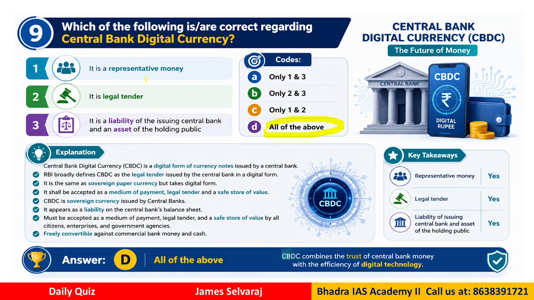Why? Because it is a representative money, it is a legal tender money, and it is the liability of the RBI, because whenever people return the money, RBI has to take it back and give in return some other currency, right? Therefore, this becomes a liability for the RBI but an asset of the public. So, D, all the statements are correct, and this topic is very relevant for many exams because it is a current topic in India. We have recently introduced the central bank digital currency, or in simple words, the e-rupee.